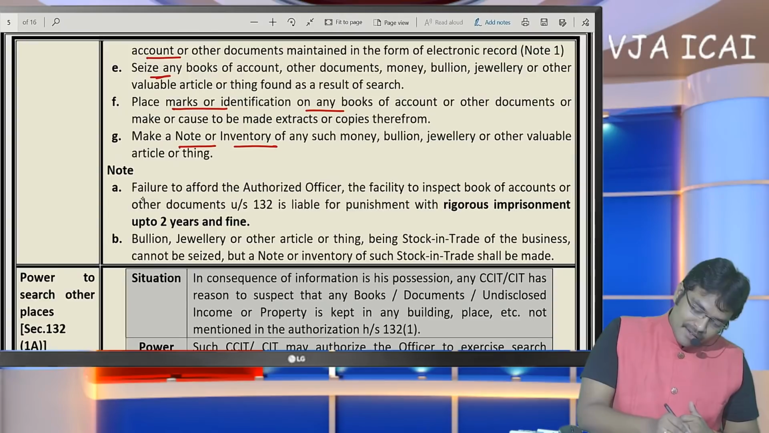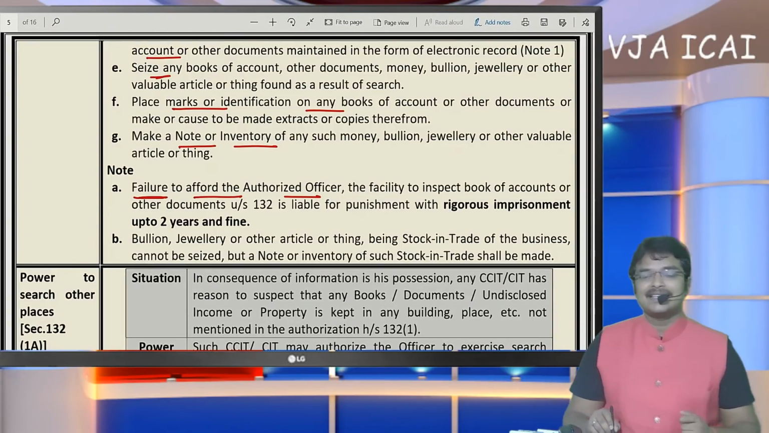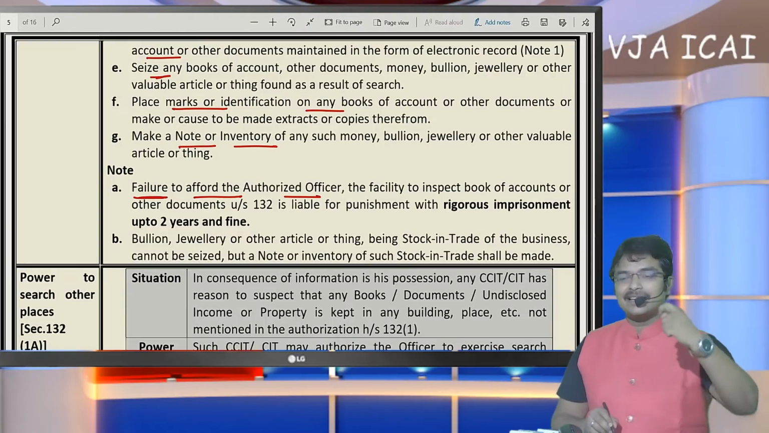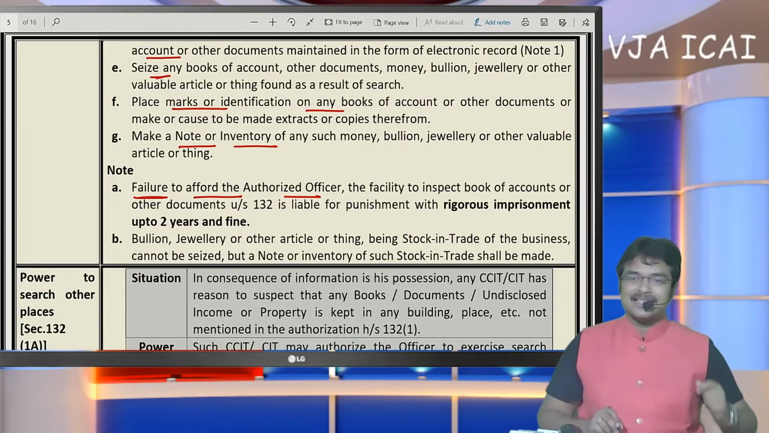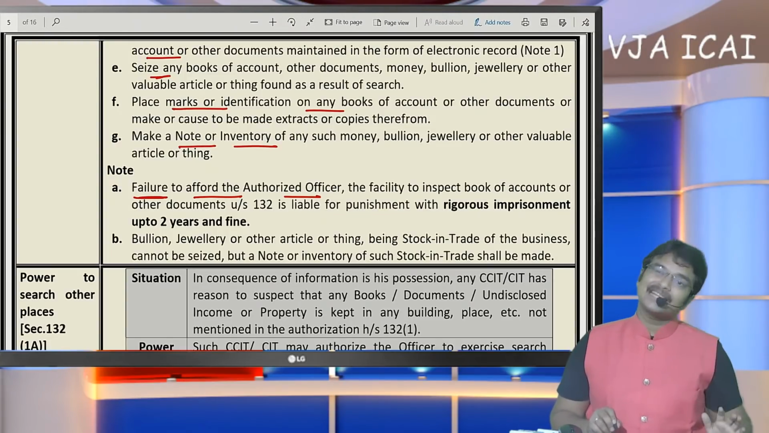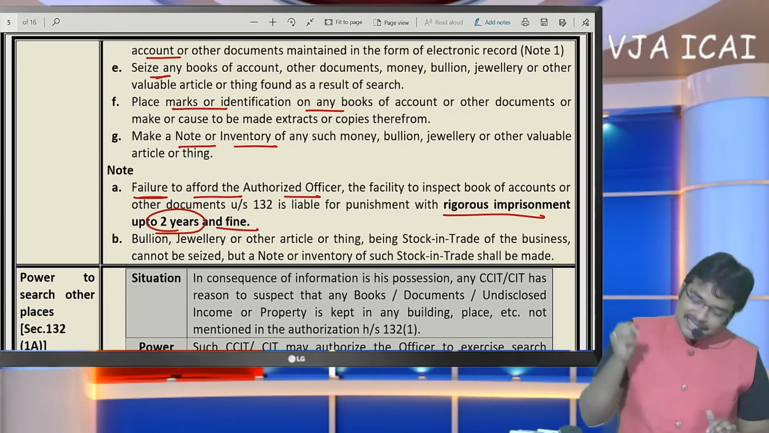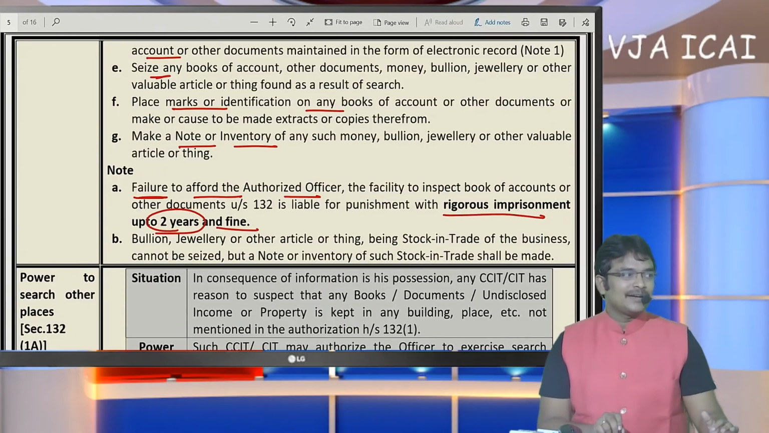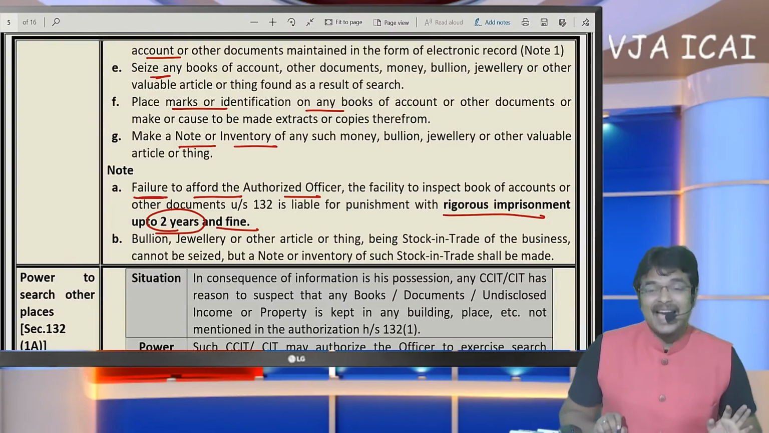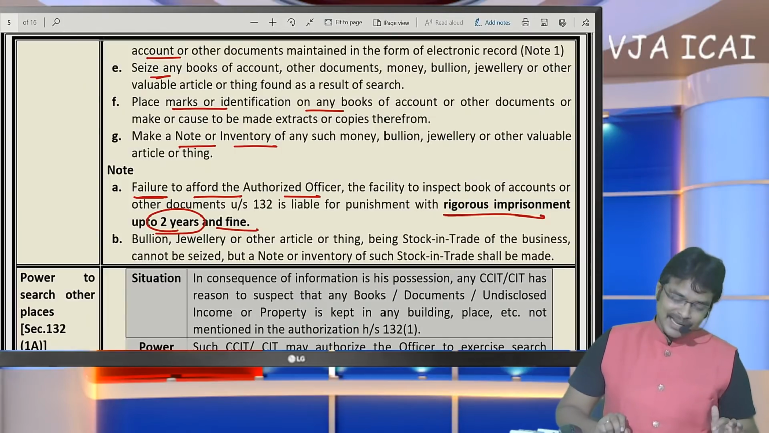If the assessee fails to provide facilities to the officer, that means if the search officer comes to the premises and the assessee objects to their entrance, then imprisonment to the extent of 2 years and fine can be imposed. So the thing to be noted here is, the assessee has to give access. If the assessee does not allow the officers to enter the premises, imprisonment may be levied for 2 years.